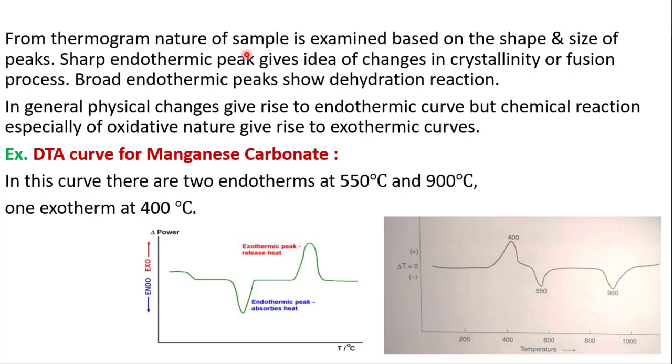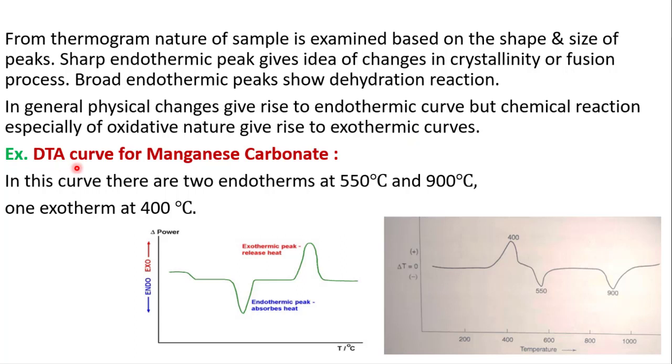From the thermogram, the nature of the sample is examined based on the shape and size of peaks. A sharp endothermic peak gives an idea of changes in crystallinity or the fusion process. Broad endothermic peaks show dehydration reaction. In general, physical changes give rise to an endothermic curve, but chemical reactions, especially of oxidative nature, give rise to an exothermic curve.